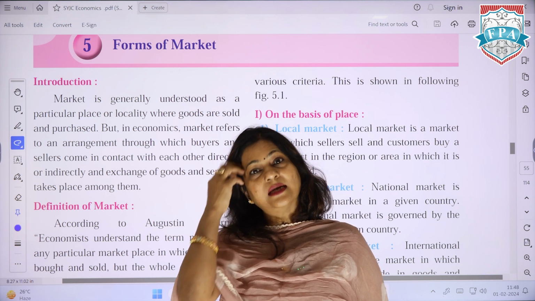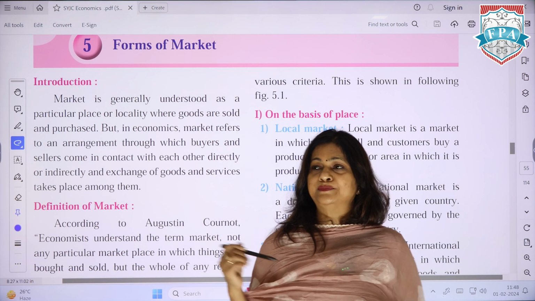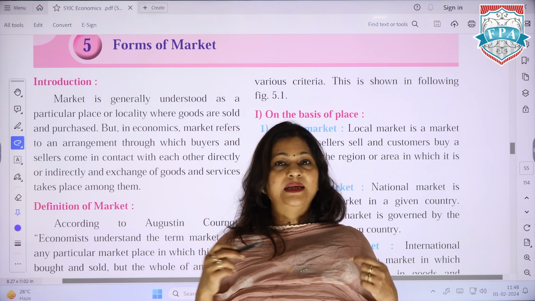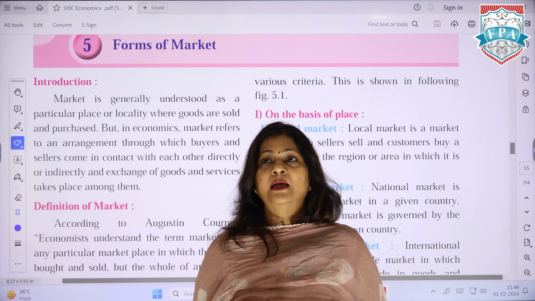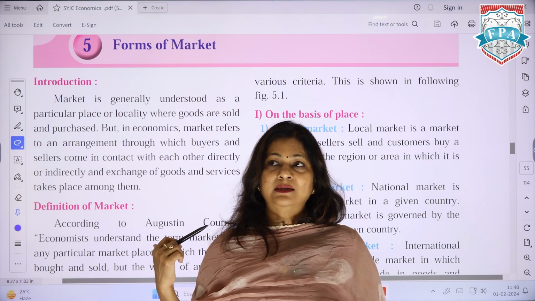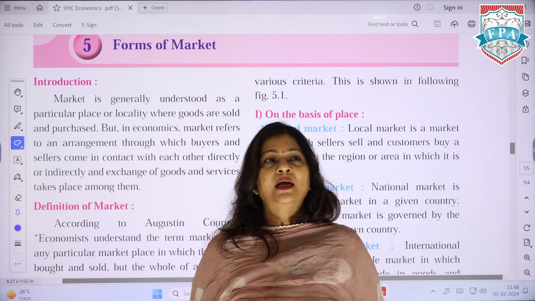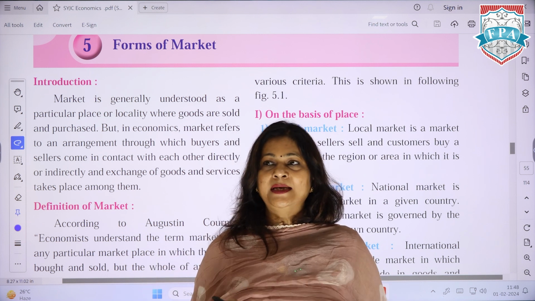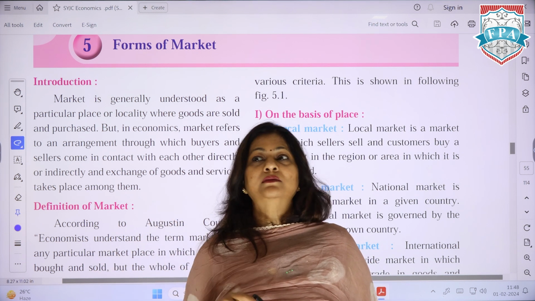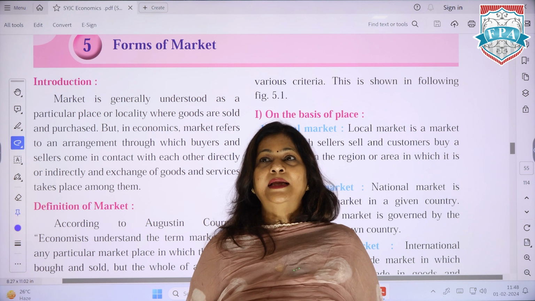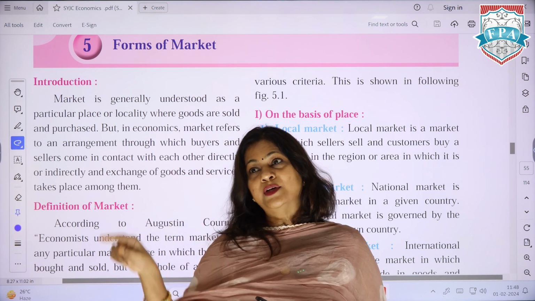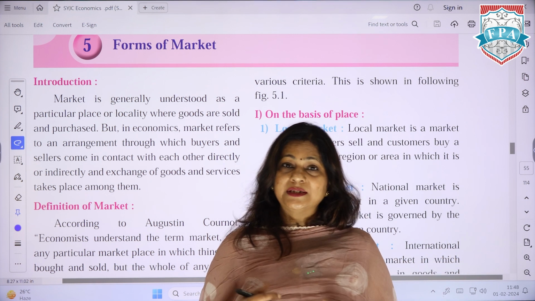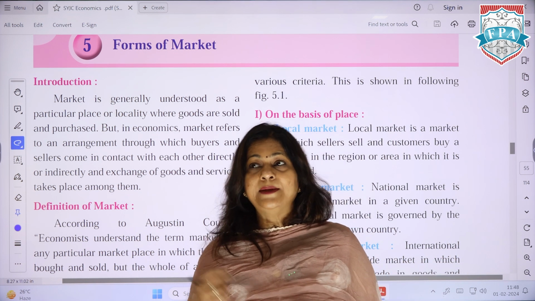Before I start teaching, you need to understand what kind of questions you are getting in exams from this particular chapter. More questions are of the type "give one economic word". Then there is a graph in question number 5 wherein you need to identify whether this is monopolistic competition or monopoly.